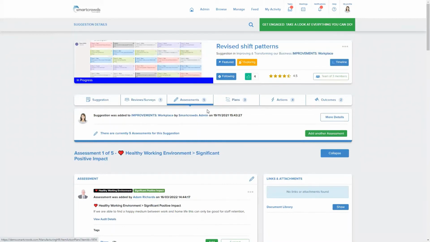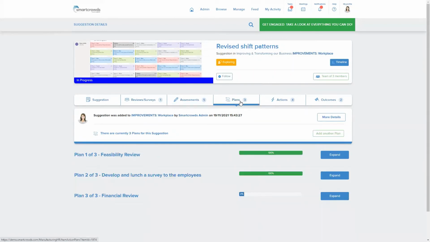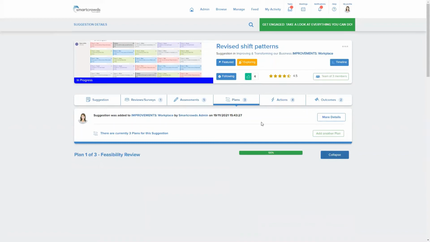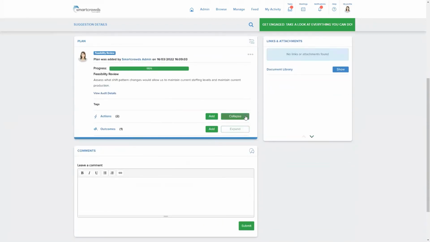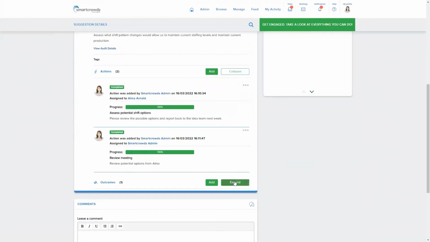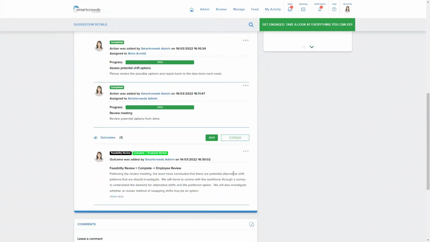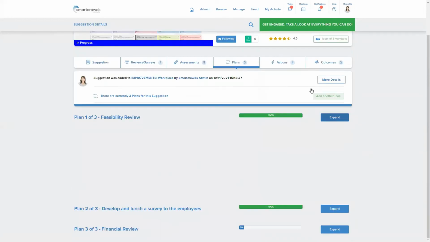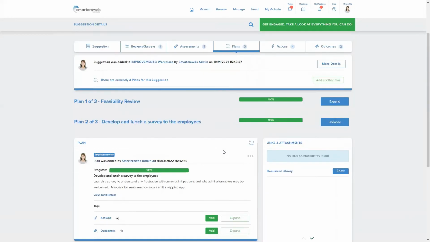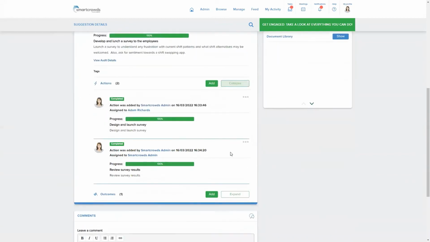In this example, the first stage is a feasibility review where a piece of desk work has been assigned to an individual followed by a review meeting. This work has led to an outcome that the idea is feasible and that the next step in our workflow should be commenced. In this example, an employee review involves the launch of a survey to the employee group to assess their feedback to the idea. Let's look at this survey.